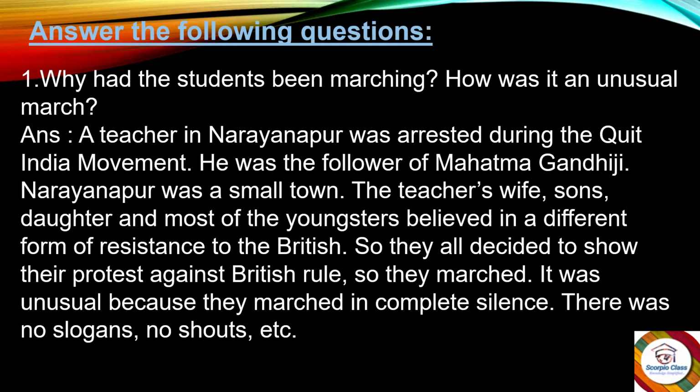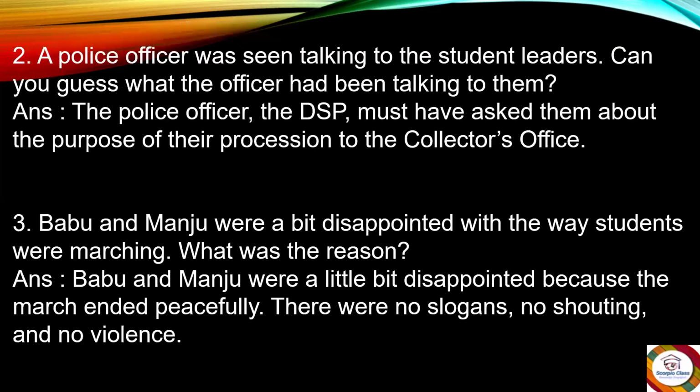It was a silent and calm peace march. As they were followers of Mahatma Gandhi, they followed a peace march. So this is the answer here. I hope students have understood. So let's move to the second one.